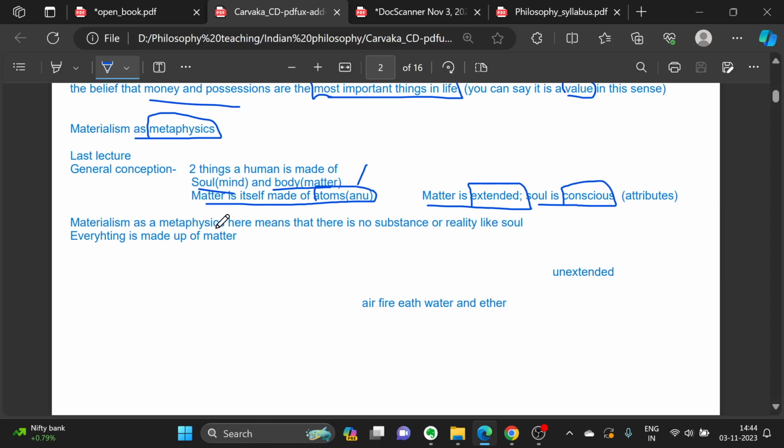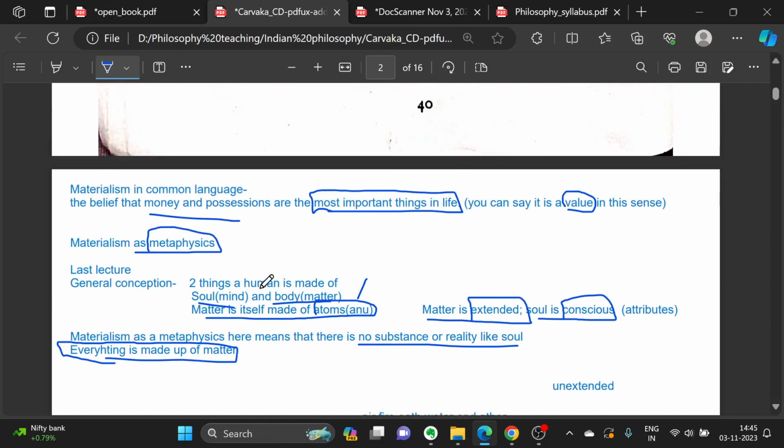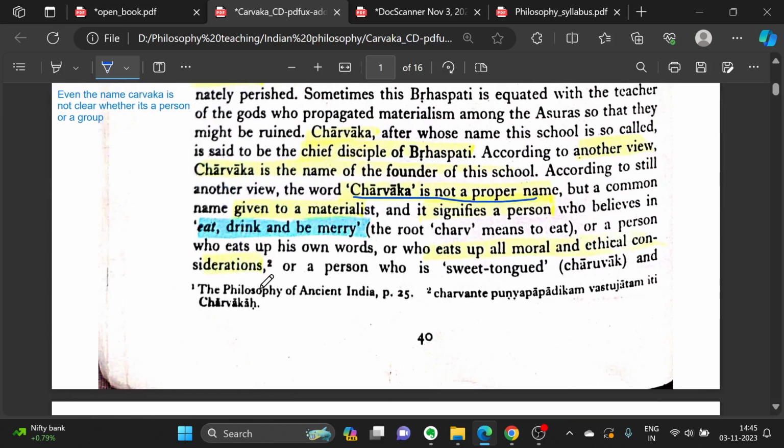So materialism as metaphysics here means that no substance or reality like soul exists. Everything is made up of matter. This is what materialism as metaphysics means. I hope that is clear by now.